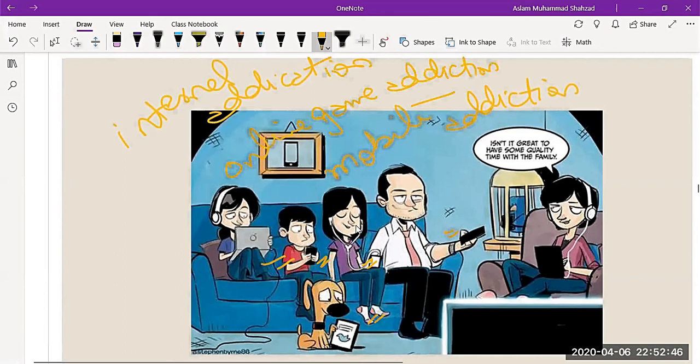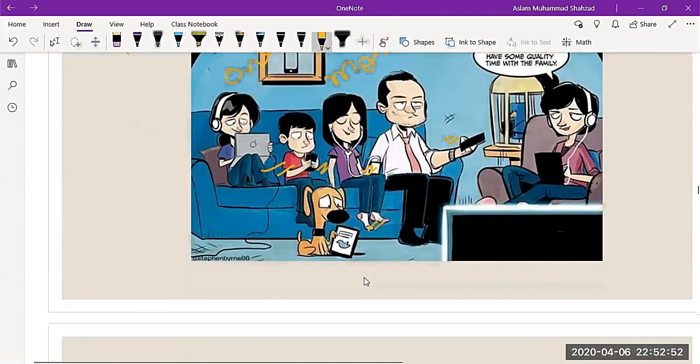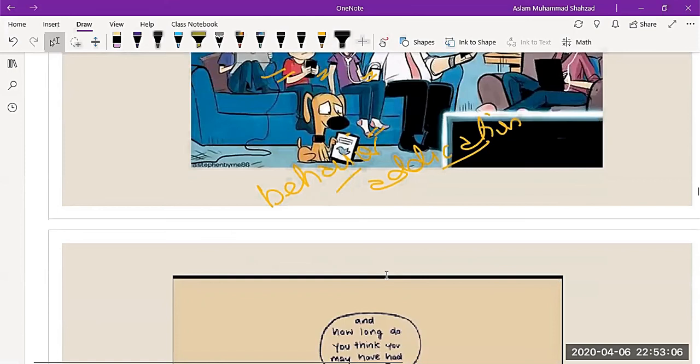In all these contexts, we call it behavior addiction. The broad term is behavior addiction. Whereas if the addiction is caused by any substance, it is known as substance addiction.